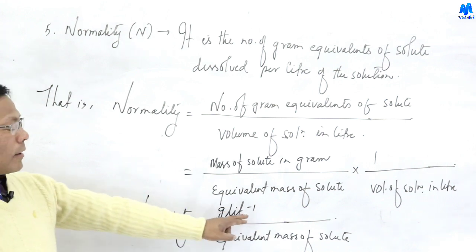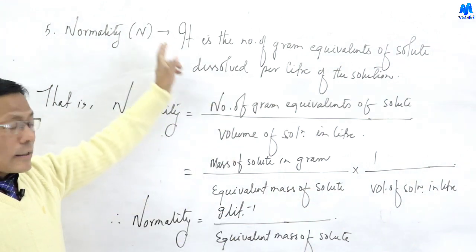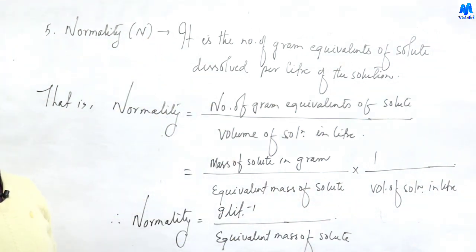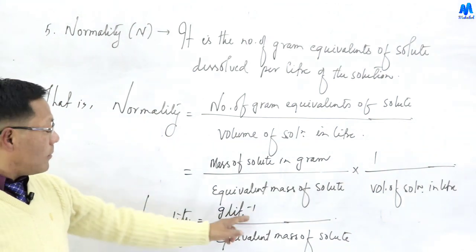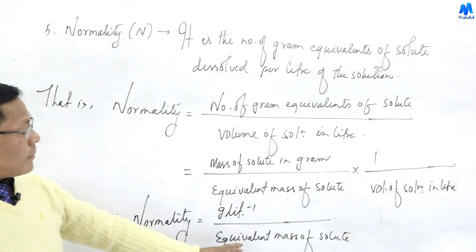Gram per liter we have done in the class 11 practical on volumetric analysis. So gram per liter is normality into equivalent mass.